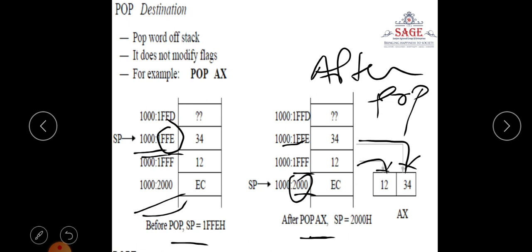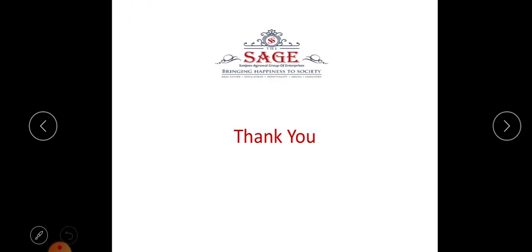So in the push operation, first the stack pointer will be decremented, then the write operation is performed. Whereas in the pop operation, first the read operation is performed, then the stack pointer will be incremented. So this is the function of the stack pointer.